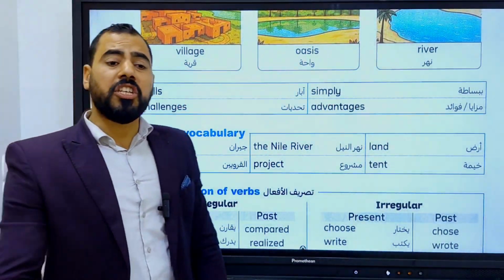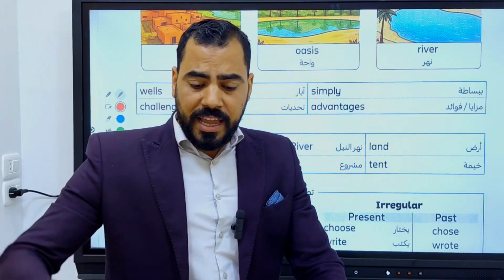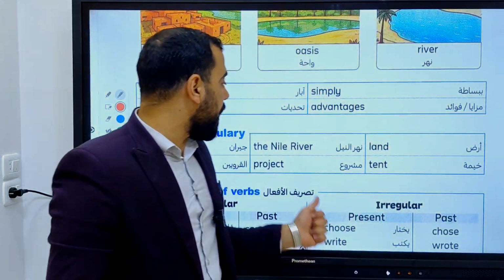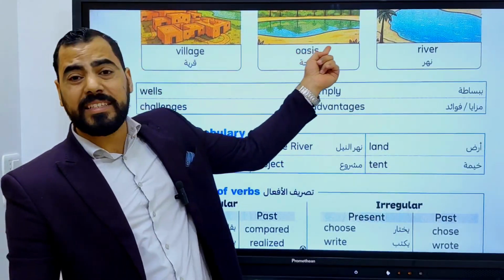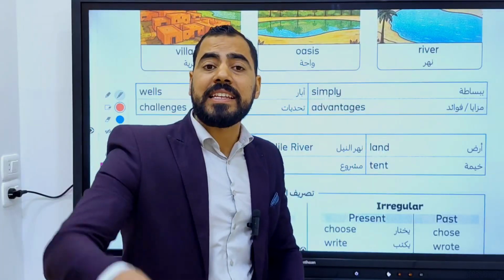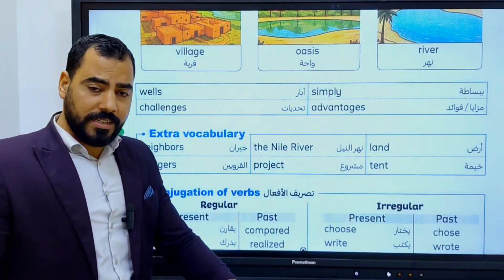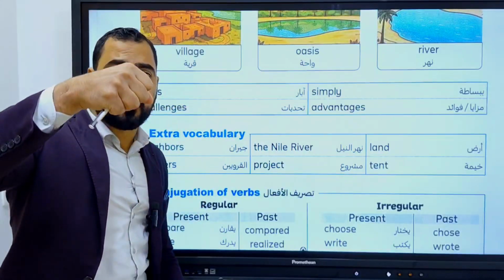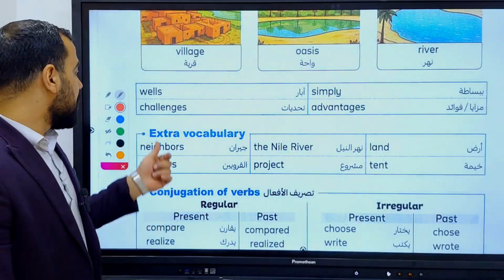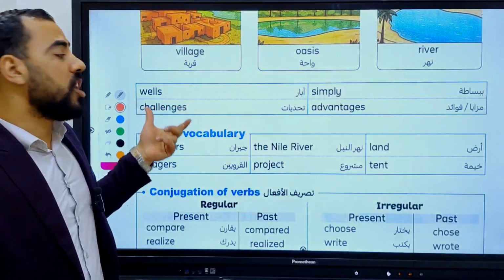Wells. Do you know what is the meaning of wells? Wells are holes in the ground that we can get water from. For example, there are so many wells in the oasis where we can get a lot of water. Wells, holes in the ground where we can get water to drink and to give water for the animals and the plants.